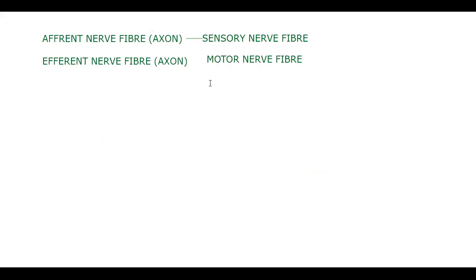So this is the story we learned earlier. Now let us visualize them. Afferent nerve fiber: does it come from the brain to the body parts, or from the body parts to the brain? Which one is correct? Body parts to the brain. Sensory nerve fibers arise from the body part to the brain. This is the brain and this is the body part. So their cytons should be in which place?